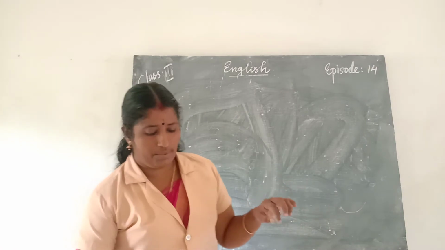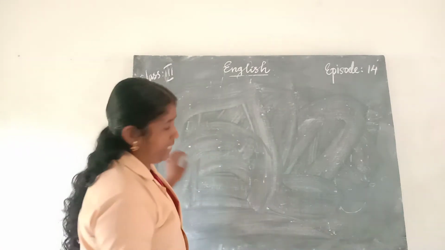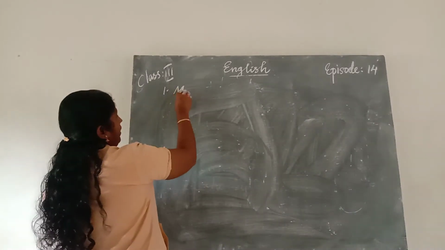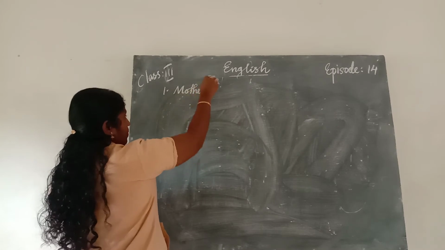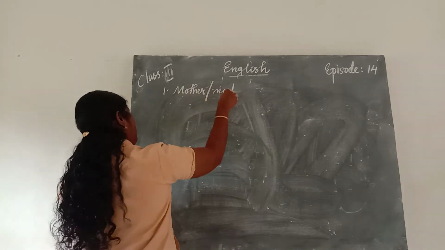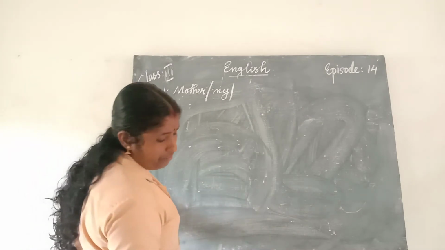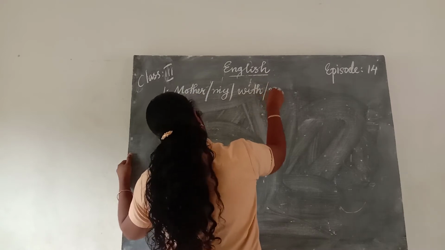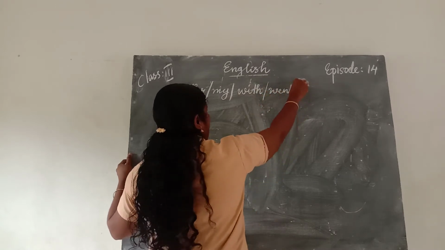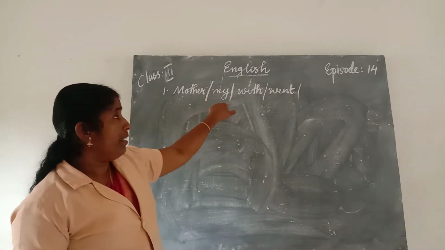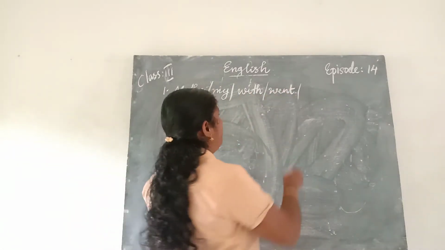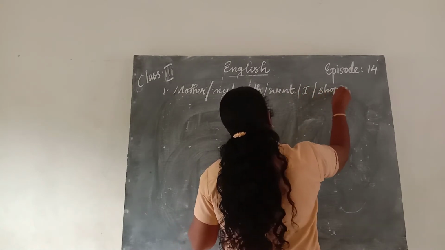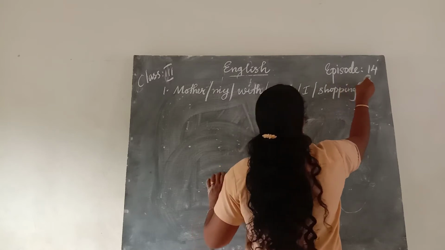Let us move on to the next one. Rearrange the words to make a sentence. First one, mother, my, with, went, I, shopping, for.